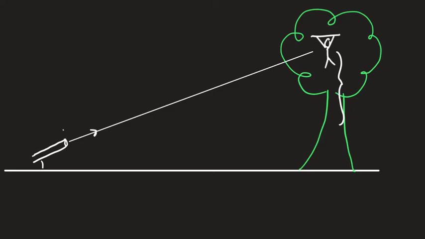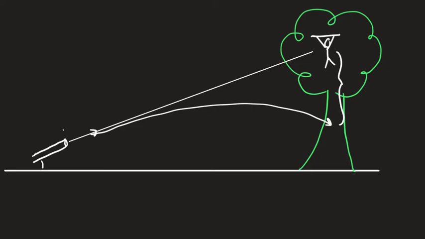And because it's experiencing the same acceleration, it's going to fall below the path that it would have traveled on had it been not experiencing acceleration. So it's not falling, but it's falling beneath the path it would have traveled on because it's experiencing the same acceleration for the same period of time.